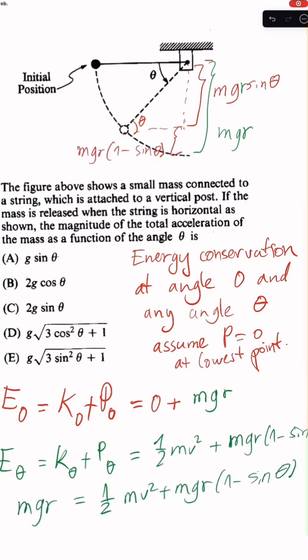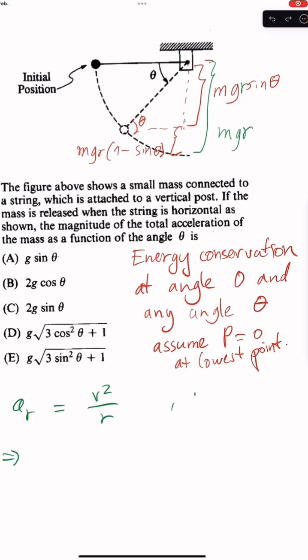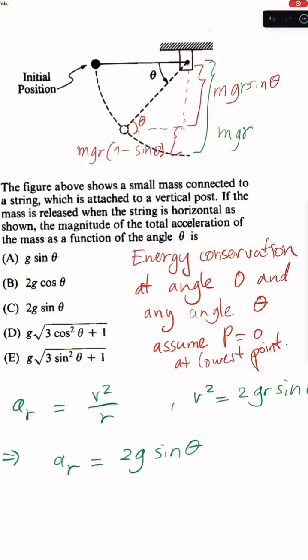Now, the two energy expressions for the different angles have to be the same. Doing a little algebra, we get an expression for the velocity in terms of theta. Now, the radial acceleration for such a path is equal to v squared over r. Inserting the expression for v squared, we find that the radial acceleration is 2g sine theta.